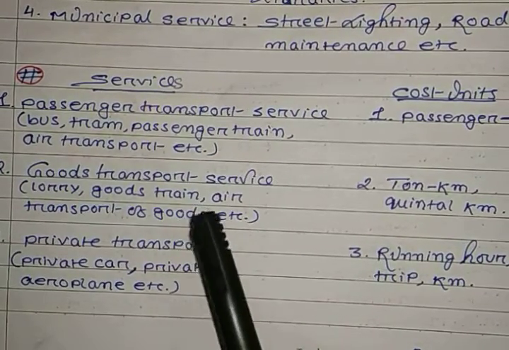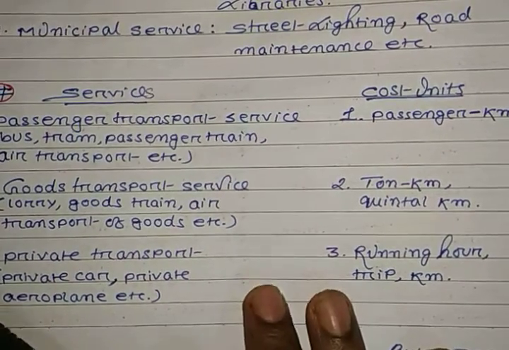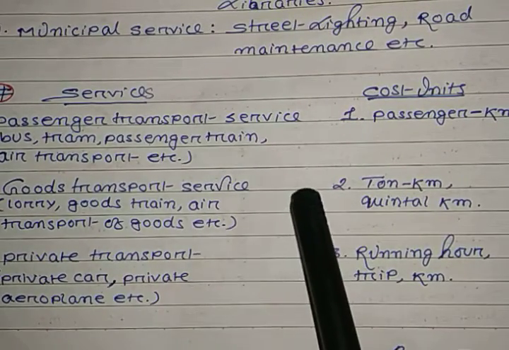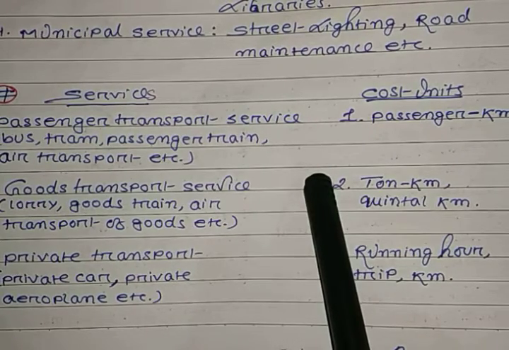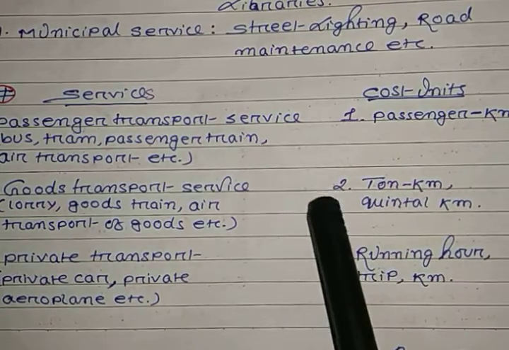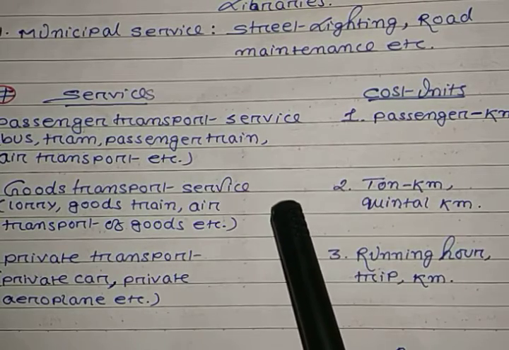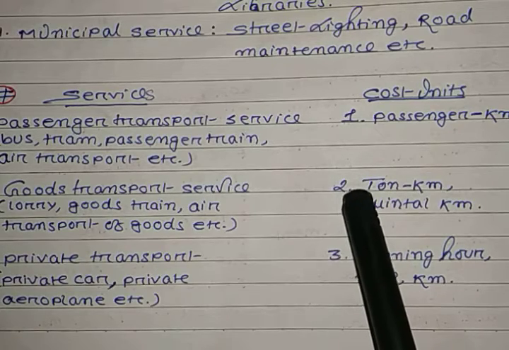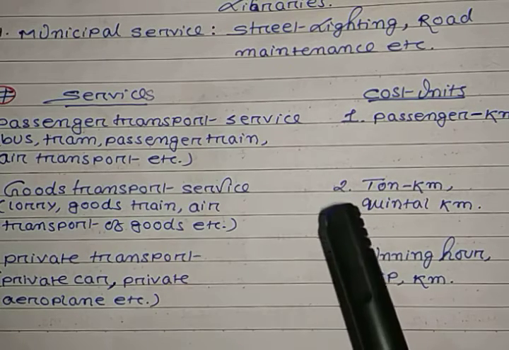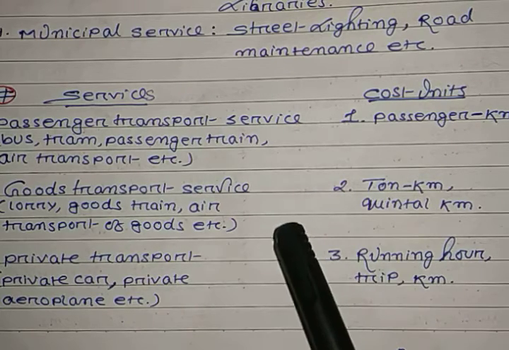The units commonly in use are hours of running, cost of carrying a ton, then cost of running a kilometer, then quintal kilometer, ton kilometer.